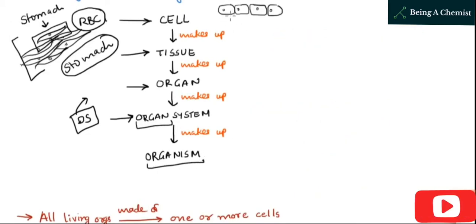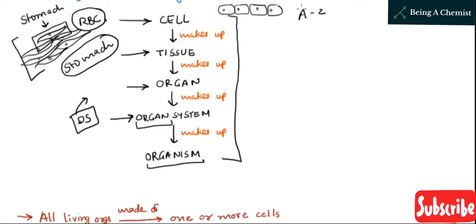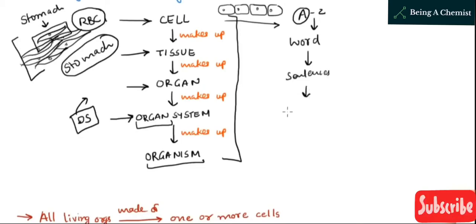Now to better understand all these levels of organization, for example, we have letters A to Z, and if I put a few of the letters together, considering these letters as cells, what will happen? A word will be formed. And if I put together a few words, sentences will be formed.